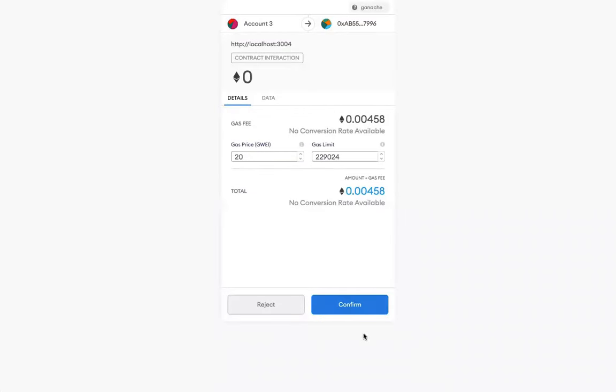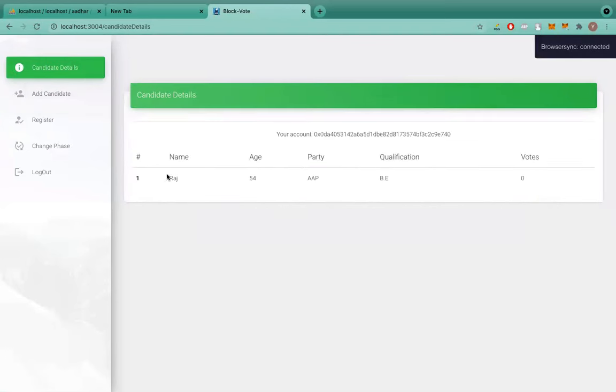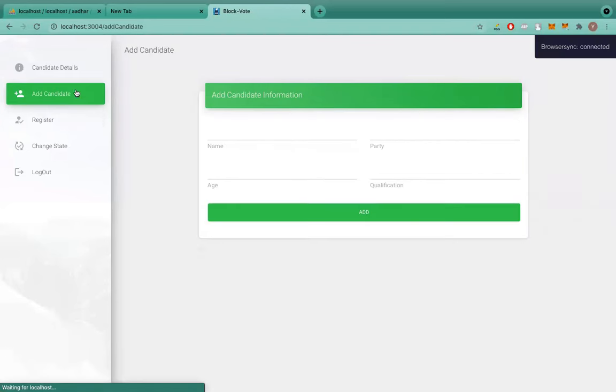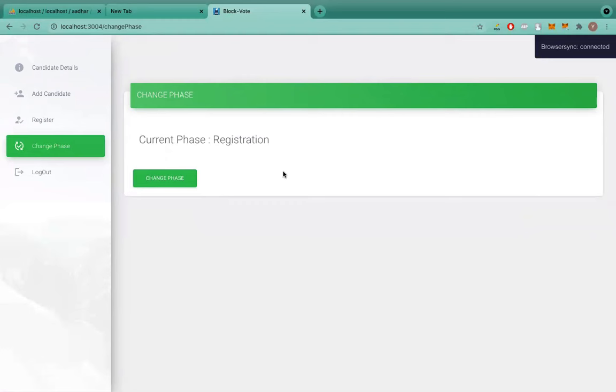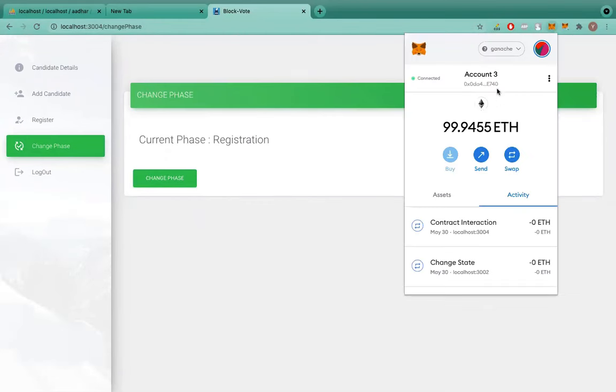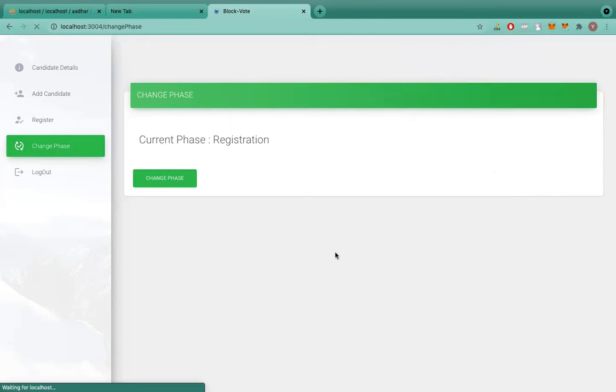After clicking on add, now you can see the clear message that the transaction is valid, and if I confirm and I go to the candidate details section, I will see the result. So we have seen this also. We cannot perform these actions with another account address in the blockchain, and we cannot change phase also with the other account address. We will see that also here once we have shifted it.